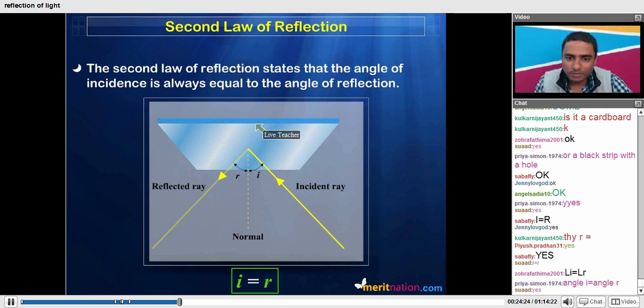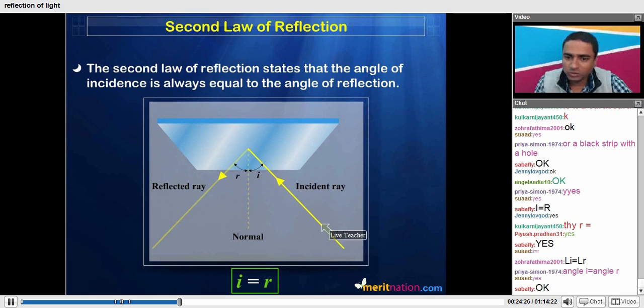Just remember that the angles are measured from the normal corresponding to the rays. If you are talking about the angle of incidence, then it will be the angle made by the incident ray and the normal at that particular point where the ray is striking. Remember this very important point also: the normal can be different at different positions.